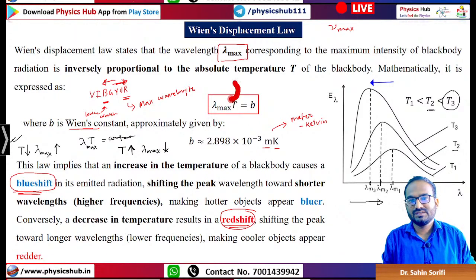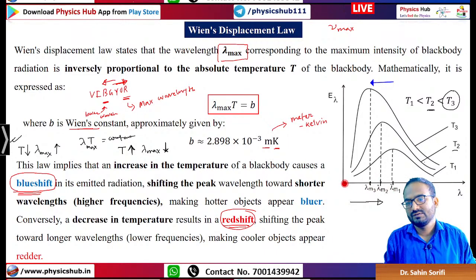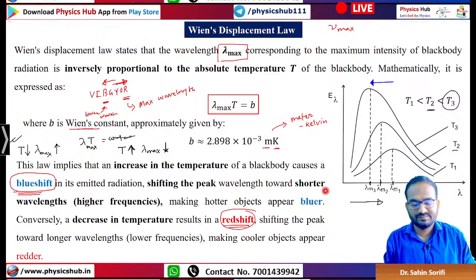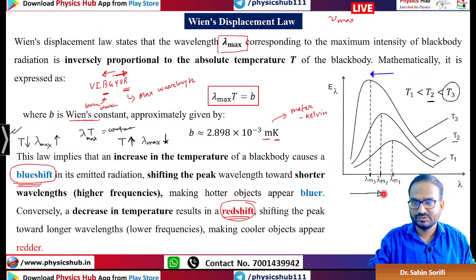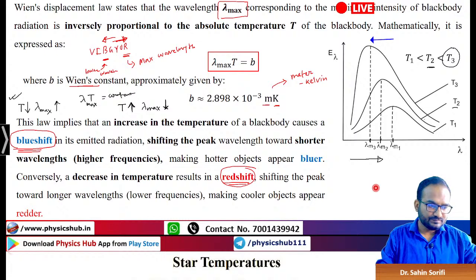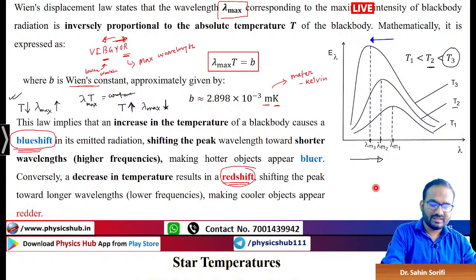If T is increasing, lambda max will decrease, means it will come towards this. If T is decreasing, lambda max will increase, means it will go to this, because this is 0. So lambda is increasing along this side and lambda is decreasing along this side. I think you are smart enough to incorporate this. Will you be able to handle this?